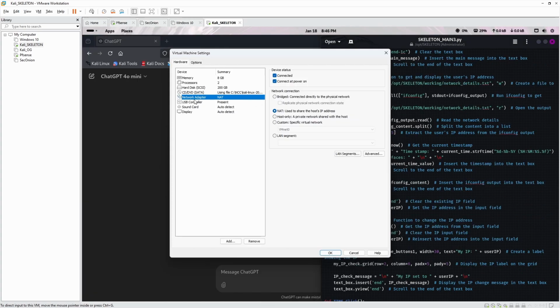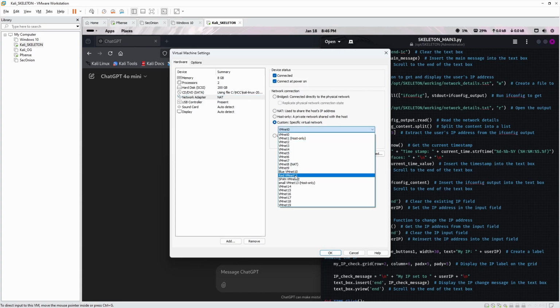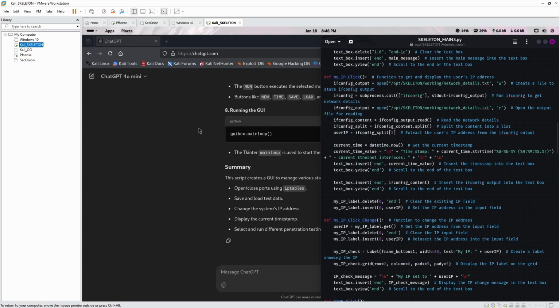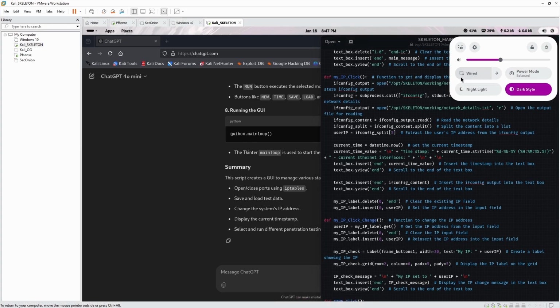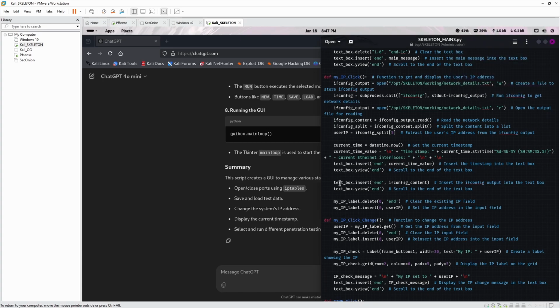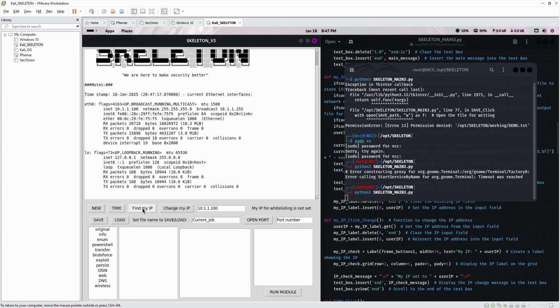Oh, check this out. It's actually using the wrong network. We want to put that through our red network. Look at that. Almost gave you my IP address. Don't think so. So that should readjust. Let's restart that. And then we can check the IP, go find my IP, perfect, and change my IP.